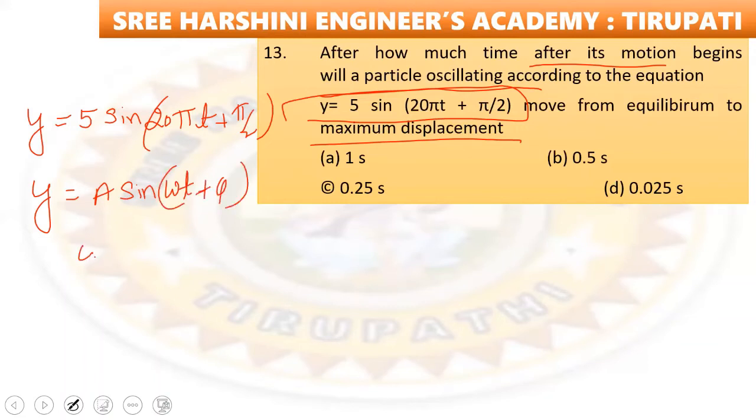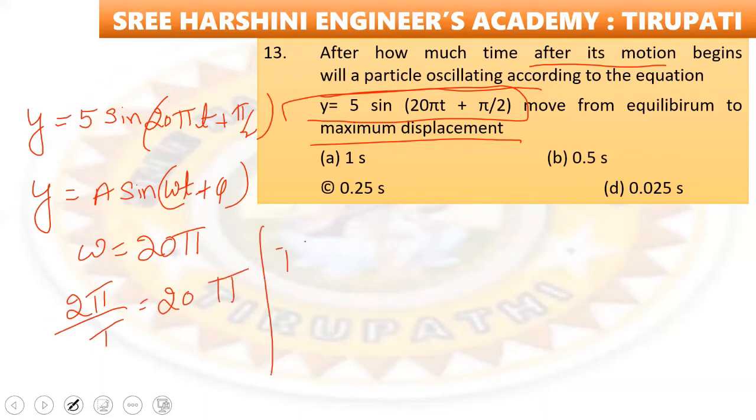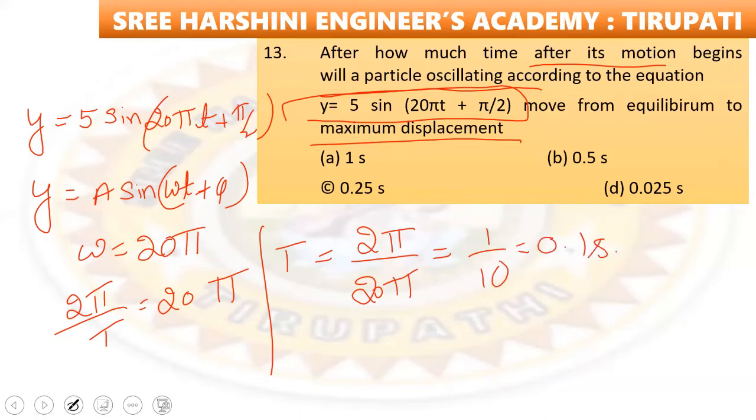So omega here, by comparing those two equations, omega is equal to 25, right? So that equal to 2 pi by T is equal to 25. So then T is equal to how much here? T is equal to 2 pi by 25. So pi will cancel, 1 by 10. That is equal to 0.1 second.